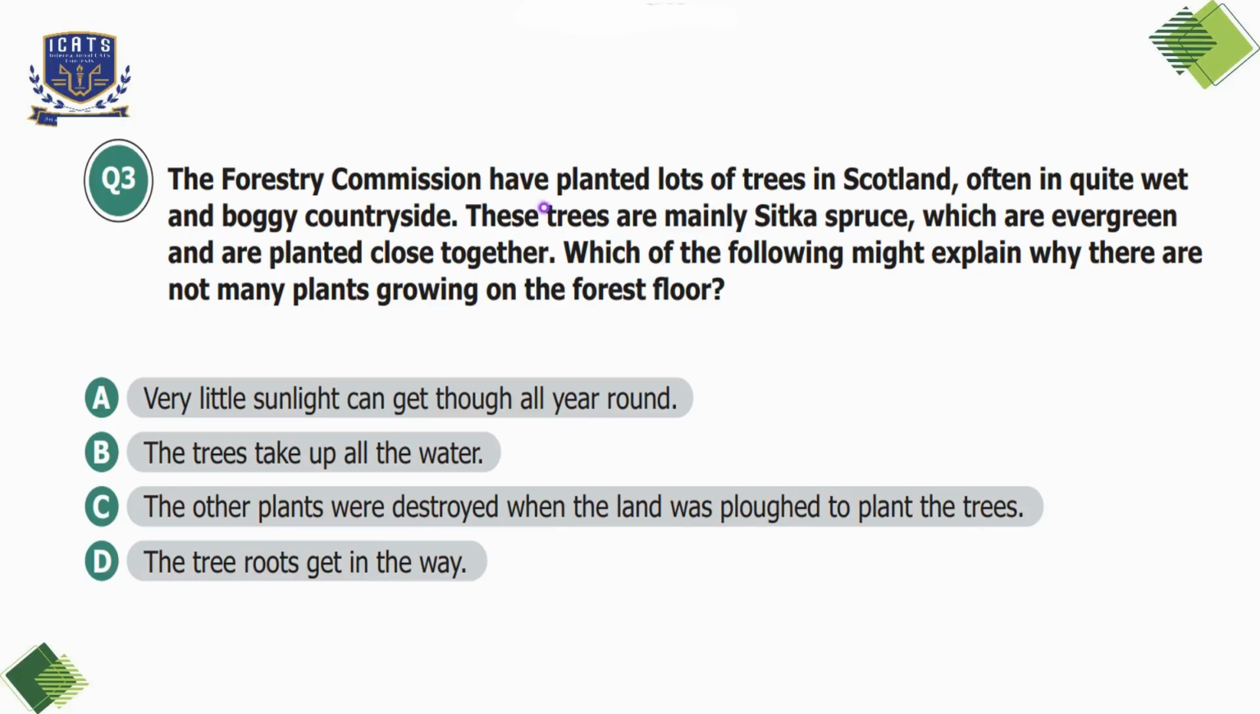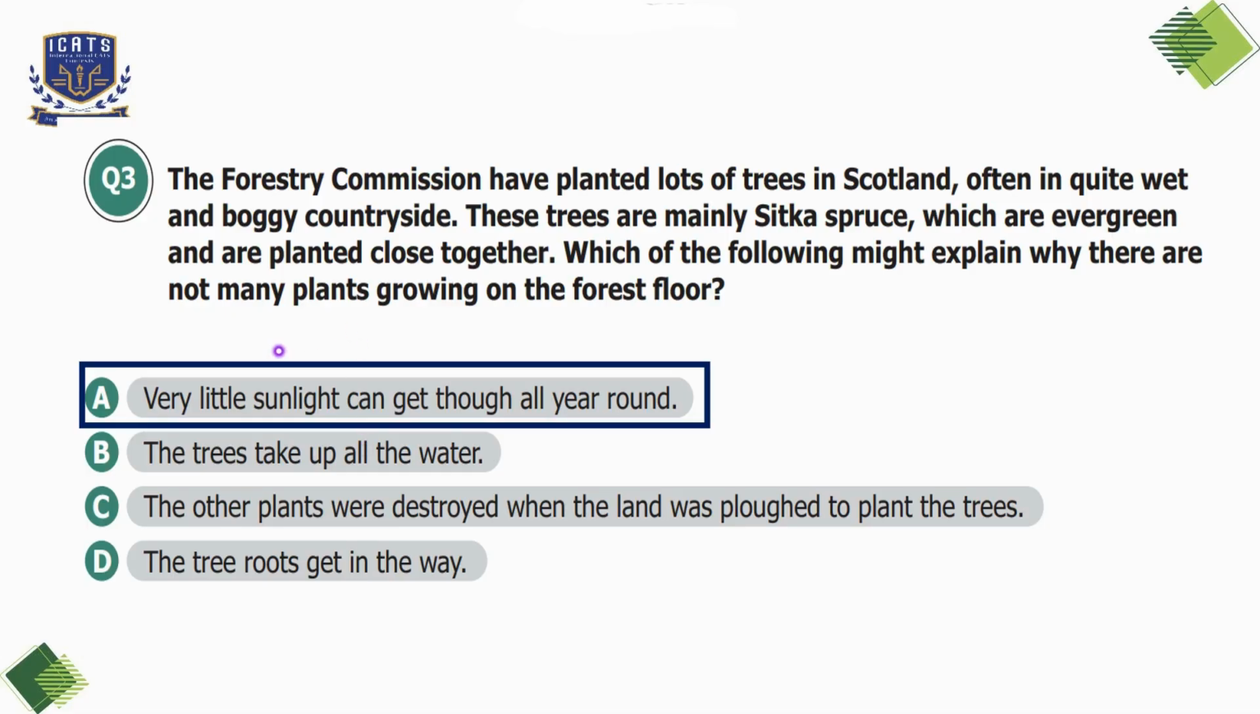So, the Forestry Commission has planted Sitka cypress trees in Scotland, which are evergreen, meaning having leaves all year round. Then they are planted close together, so it will have a dense canopy, and they are grown in wet and boggy areas. So option A can be our correct option because the Sitka cypress are evergreen and densely planted. Their thick foliage blocks sunlight from reaching the forest floor. Most plants need sunlight for photosynthesis, so very few can survive in such low light conditions. So we'll choose option A here. Very little sunlight can get through all year round. So other plants cannot grow in such an environment.